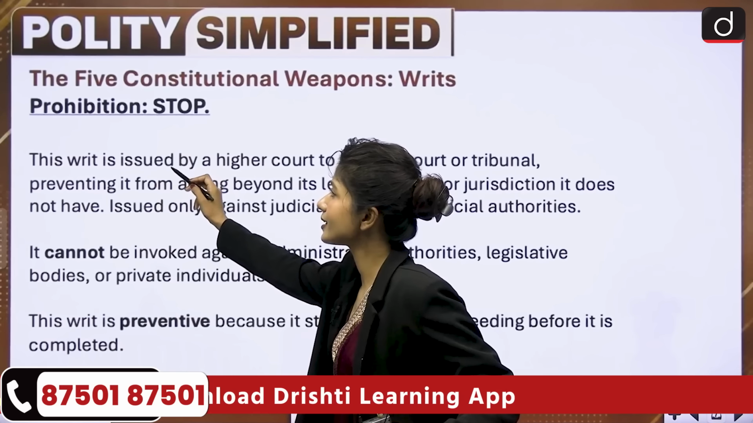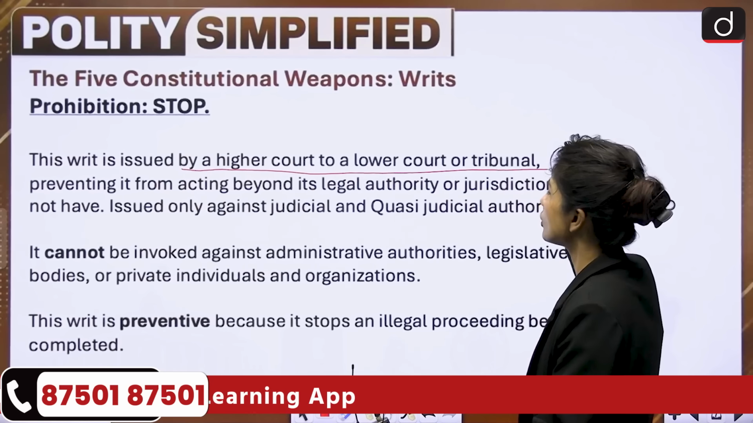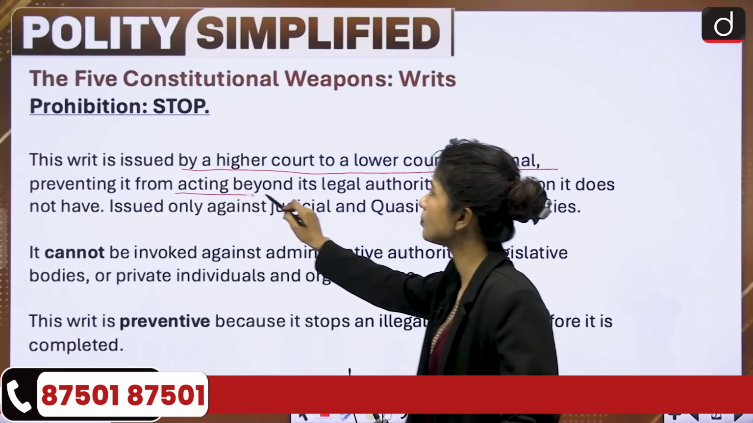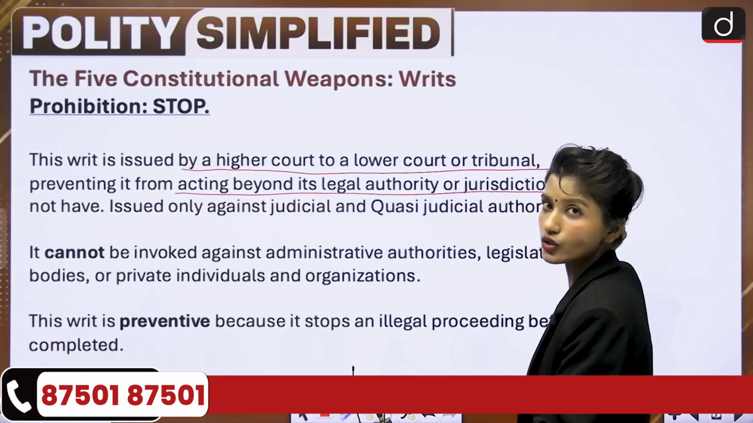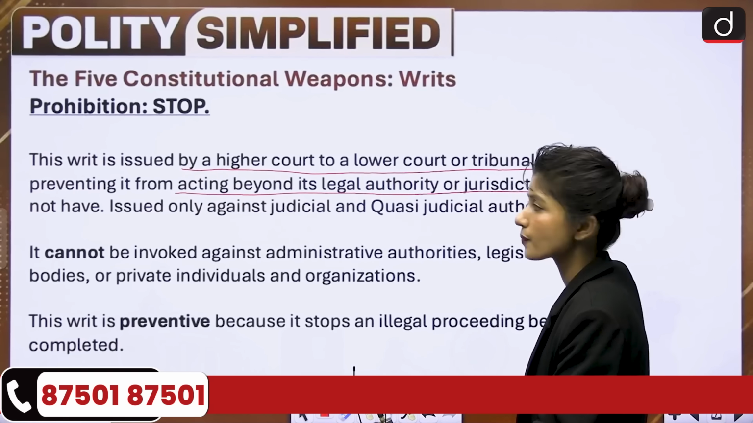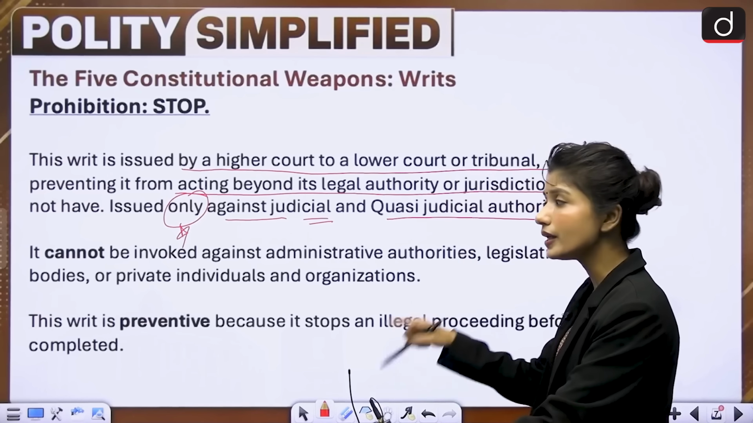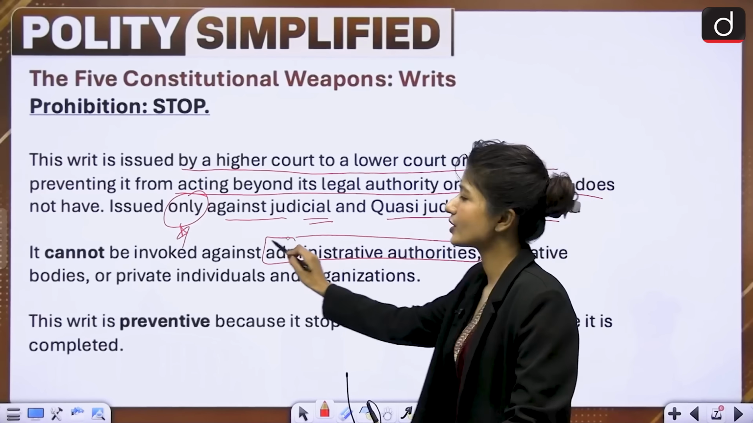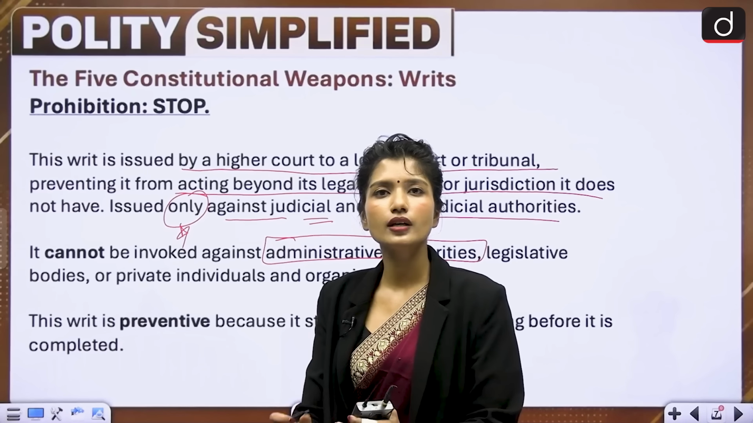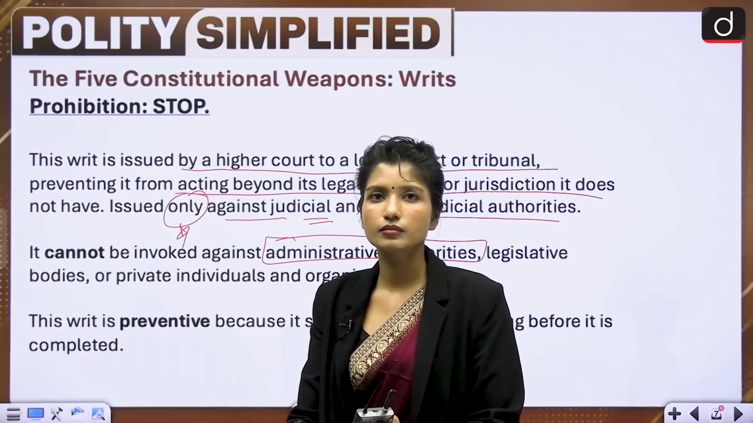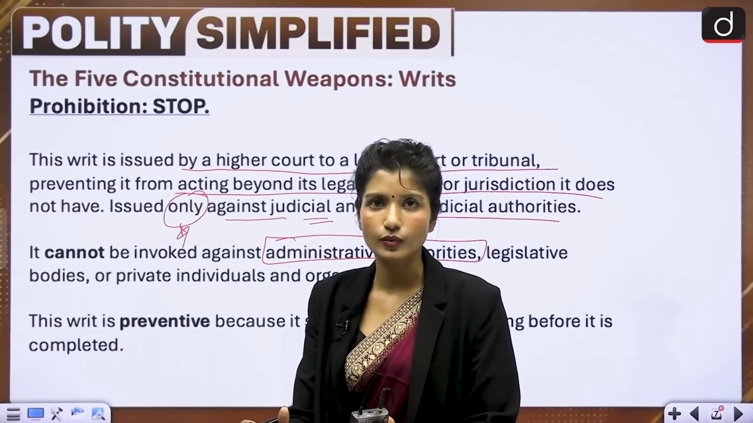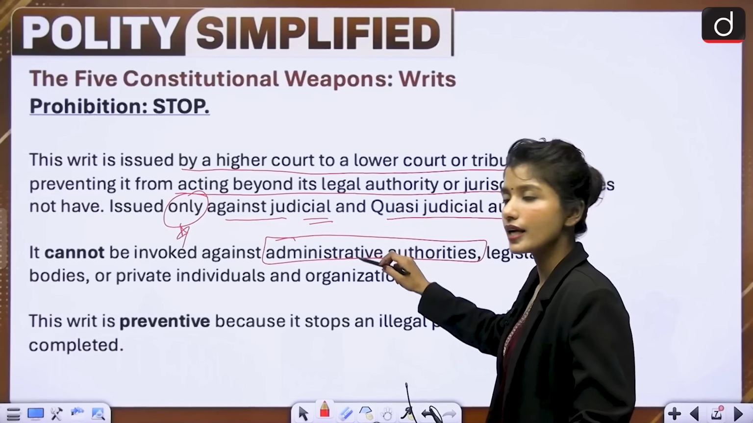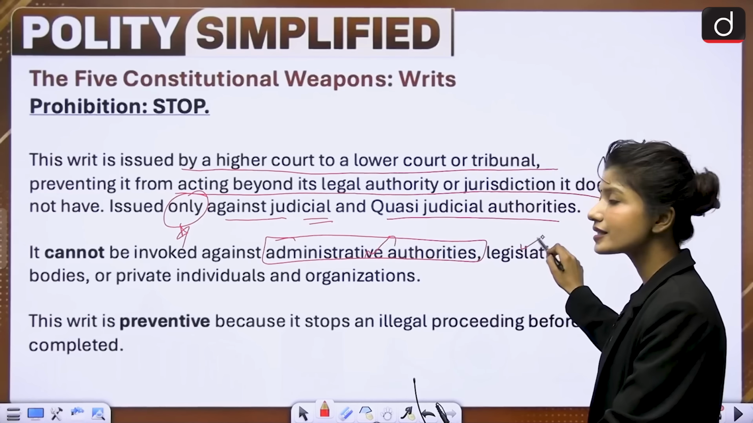So this writ is issued by a higher court against a lower court or a tribunal, preventing it from acting beyond its legal authority or jurisdiction it does not have. Now this is important, prohibition is issued only against judicial and quasi-judicial authorities. It cannot be issued against administrative authorities. For example, administration is when any public official, any government official is just doing the basic administrative work, like clerical work. They have just come to check your papers. That is administrative work, right? So it cannot be issued against administrative authorities, legislative bodies like Parliament, or private individuals and organizations.